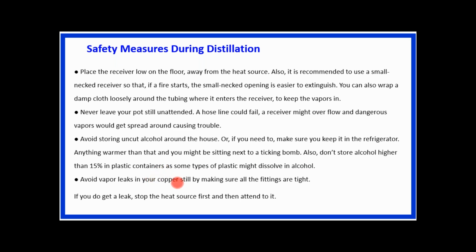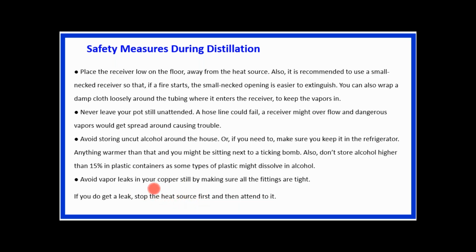Avoid vapor leaks in your copper still by making sure all the fittings are tight. So we have to check for vapor leaks. Then if you do get a leak, stop the heat source first and then attend to it. Generally we are talking about the reboiler as the major heat source.